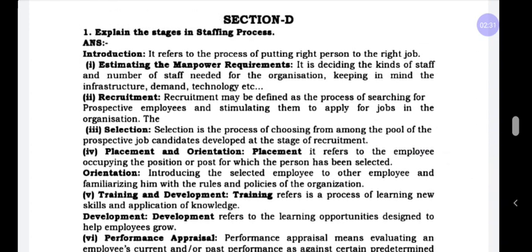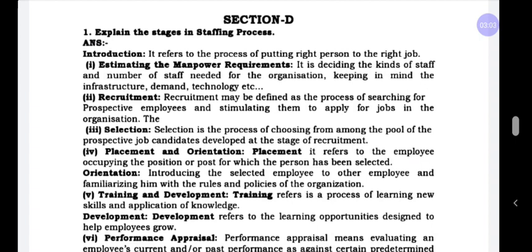First one, estimating the manpower requirement. In planning, you decide to start a business. In organizing, you arrange all the resources. In the staffing function, you appoint human resources to operate the machines. In an organization, we have different departments, for example, sales department, production department, advertisement department.